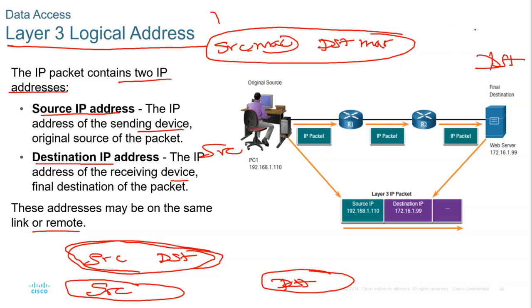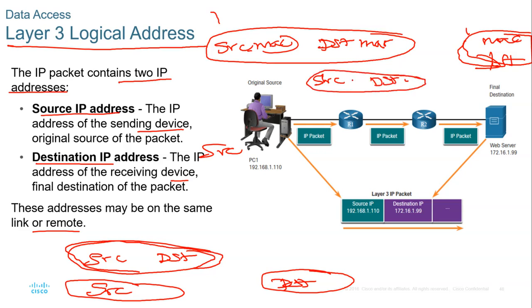But in case the destination MAC address is in another group, then automatically both the source and the destination MAC addresses are going to be replaced.